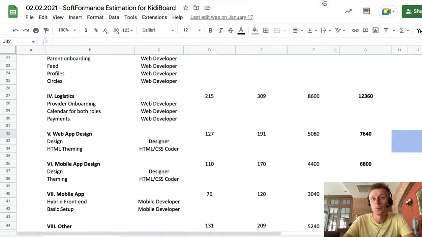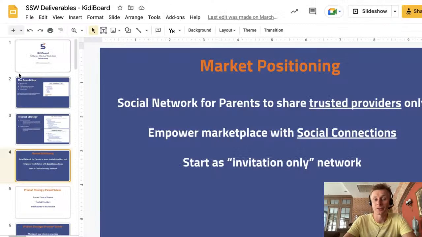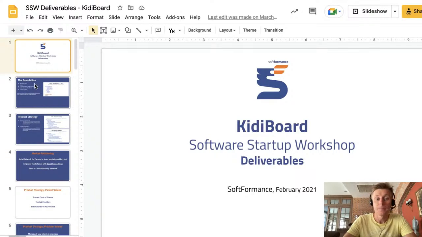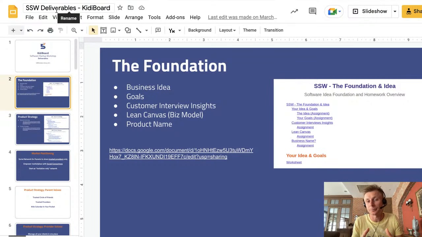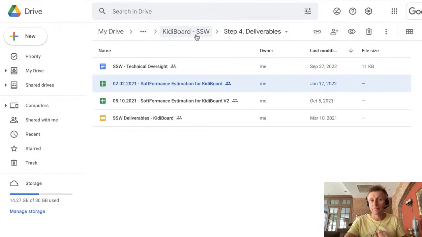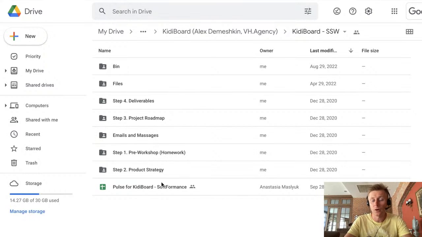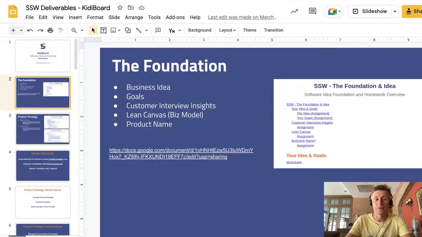After that step we are ready to put together the final presentation for our client after the workshop. We summarize. The SSW deliverables is the single entry place that we share with our client, and they will have access to everything else within that workshop, to all our files within our Google folder, all the stages, and all the details we've been working on, from these slides.